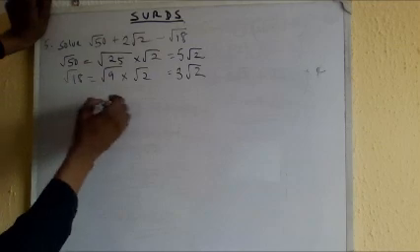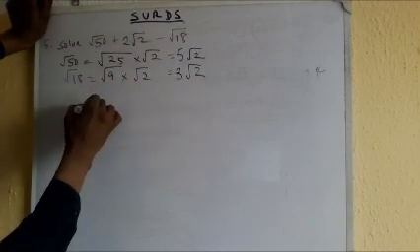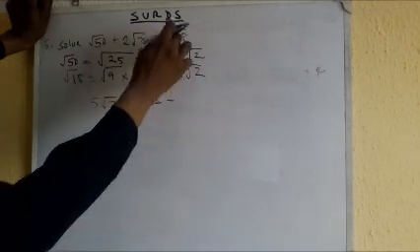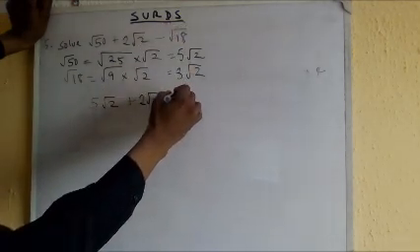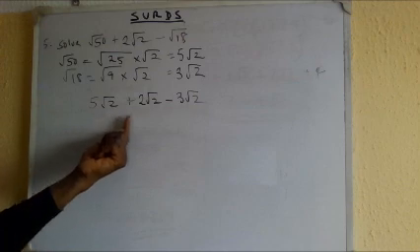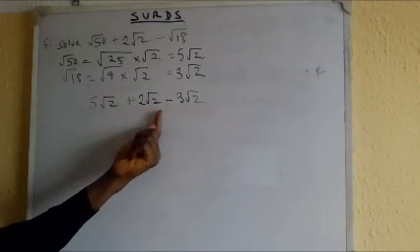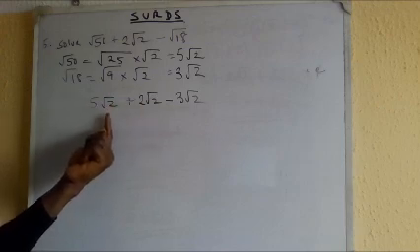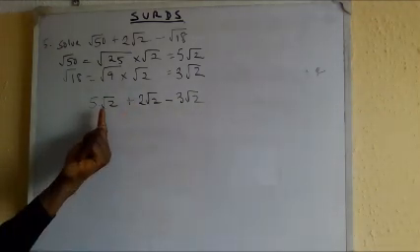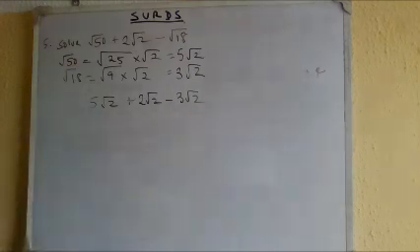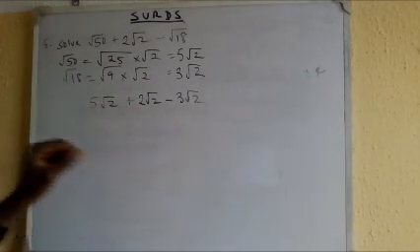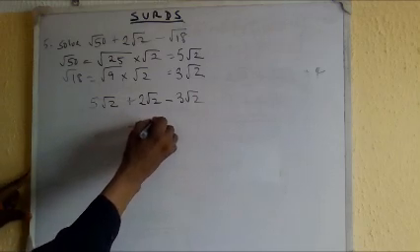So to simplify it, root 50 becomes 5 root 2, plus this same 2 root 2, minus root 18 which becomes 3 root 2. They are having the same roots. So like when we talk about algebra, we say when you have the same alphabet A, you can add them. So I have root 2, root 2, root 2. I can do the sum and subtraction. So 5 plus 2 is 7, 7 minus 3 is 4. So everything is 4 root 2. Answer.